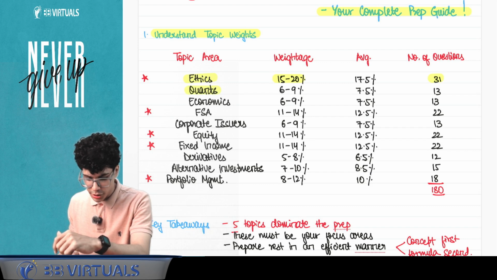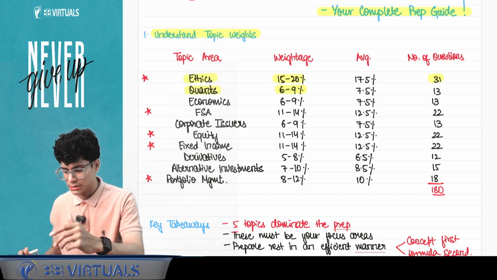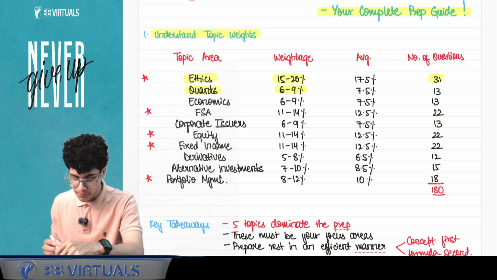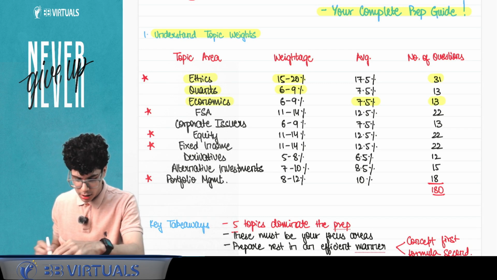So then comes quantitative methods that has another weightage of 6 to 9%, which averages to about 7.5. So you can see about six questions or 6 or 7 questions in each of the session. Then sir comes economics, that again averages to 7.5%, same 13 questions.